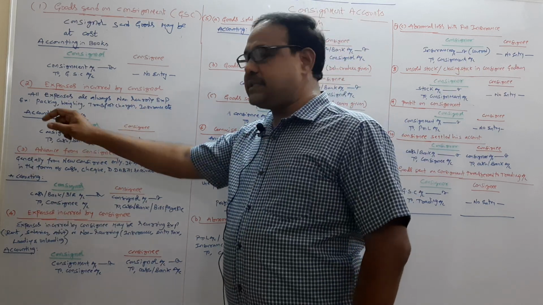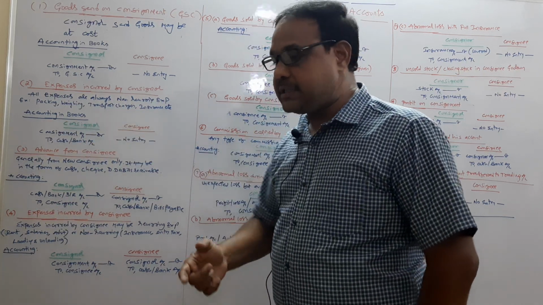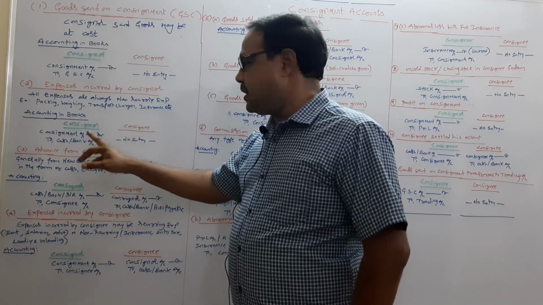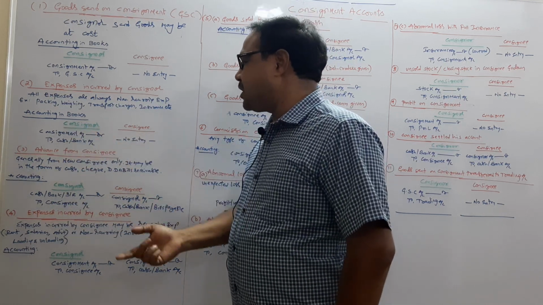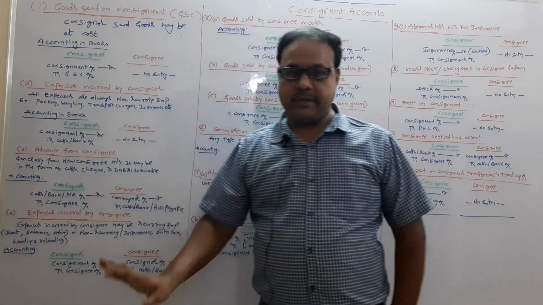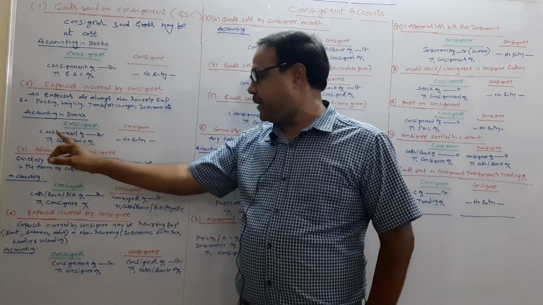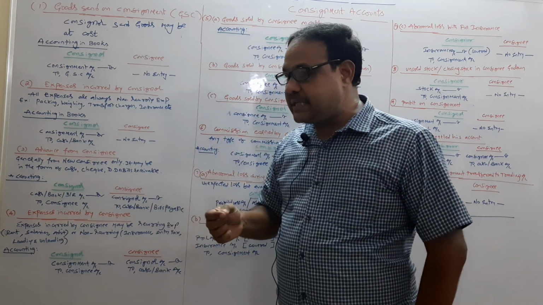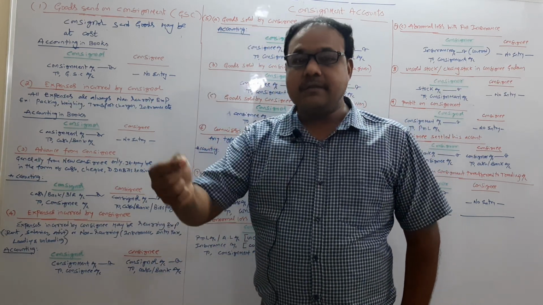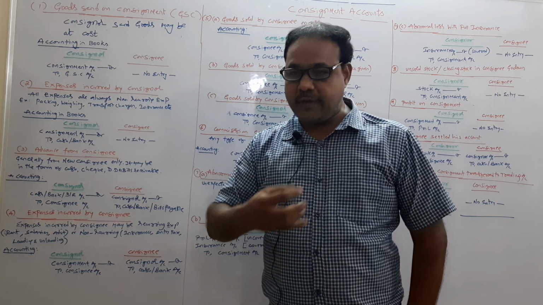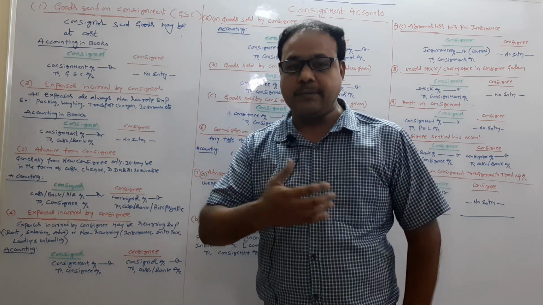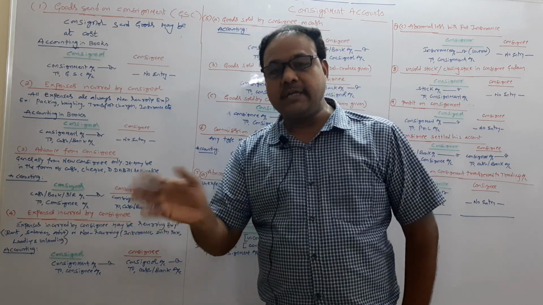Now what is the accounting treatment for the consignor expenses in the books of the consignor? Consignment account Dr. to Cash or Bank. Why is the consignment account debited? Because the expenses are incurred for that consignment. So we have to account for all expenses of the consignment, then we can know the profit or loss made from that consignment.